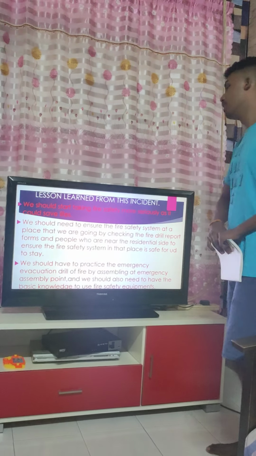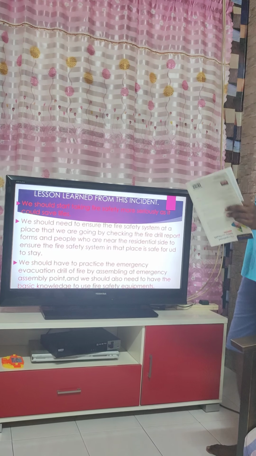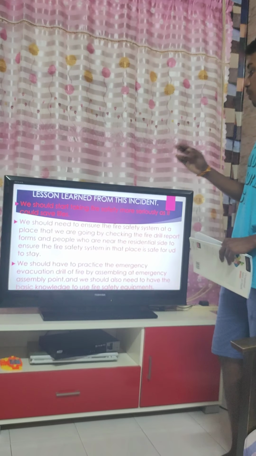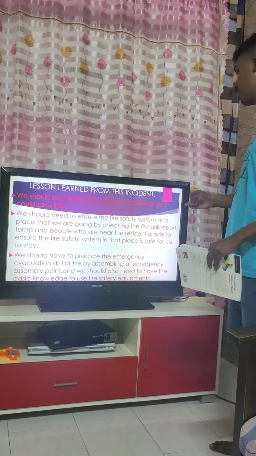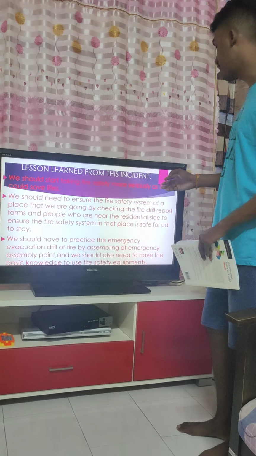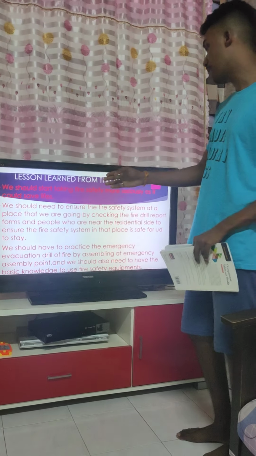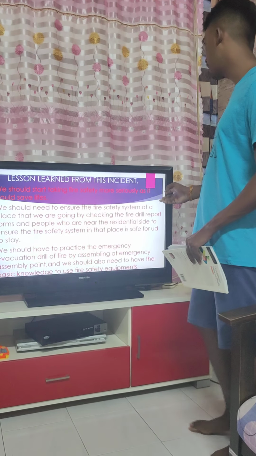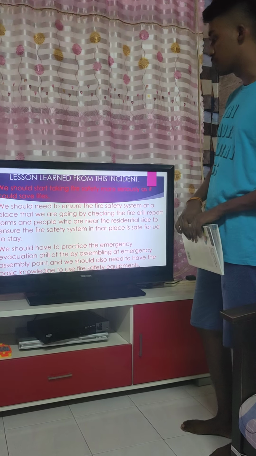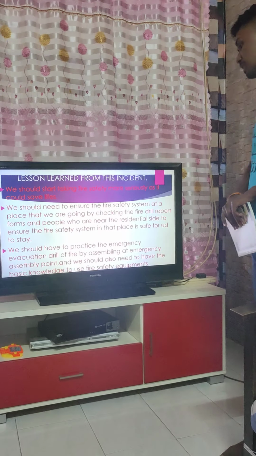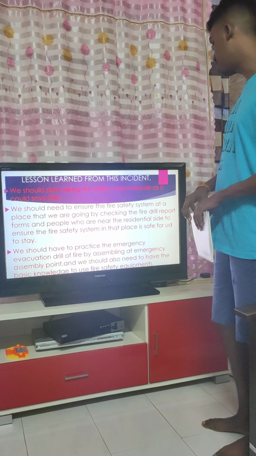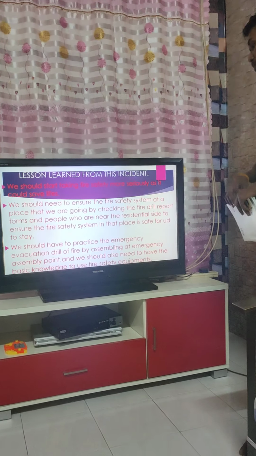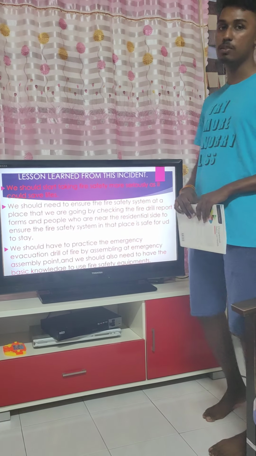The overall lesson we learned from this incident is that we should start taking fire safety more seriously, as it will save lives. We should ensure the fire safety system at a place we are going to by checking the fire drill report forms and asking people near the destination site, to ensure the place is safe for us to stay. We should practice the emergency evacuation drill by assembling at the emergency assembly point, and we should also have the basic knowledge to use fire safety equipment. So that's all, madam. Thank you.